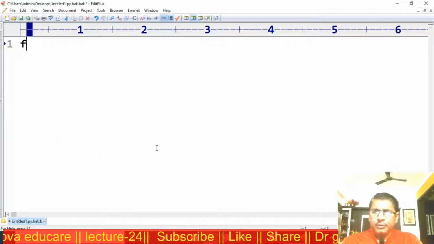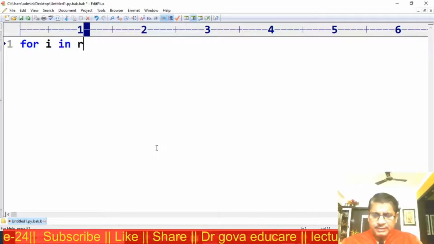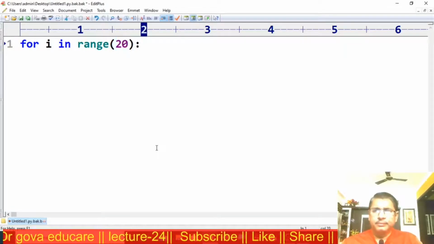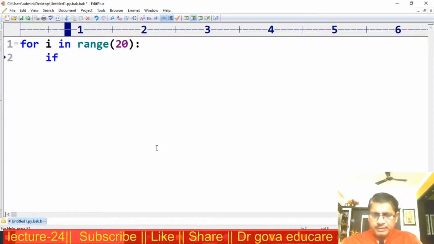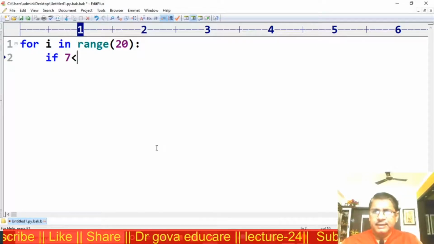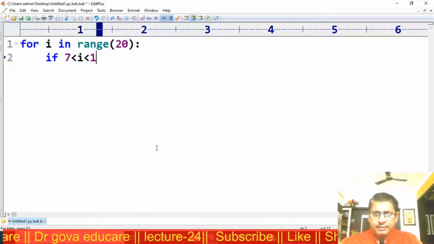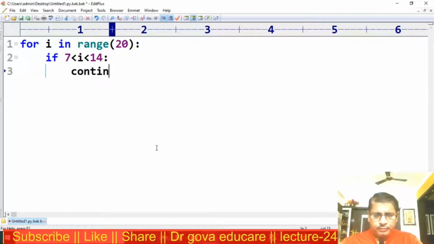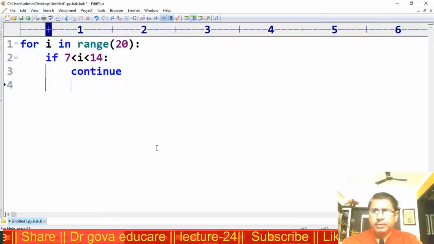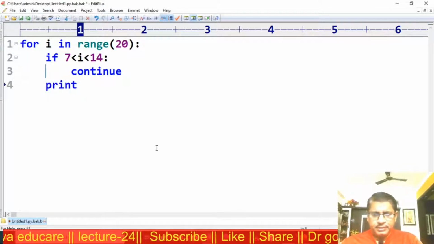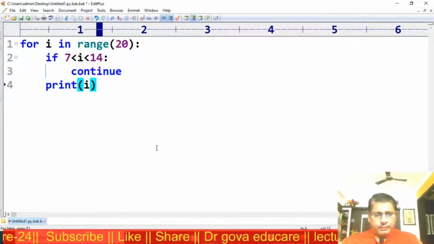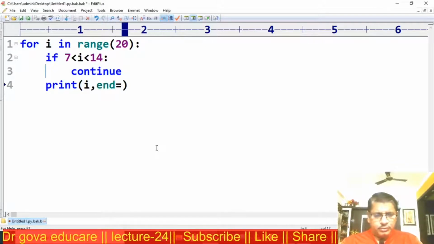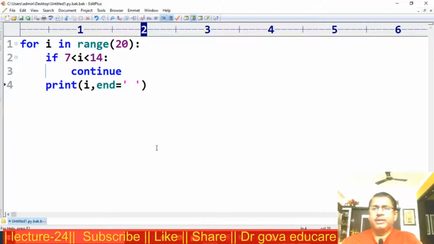This is the output. For i in range 20, if 7 is less than i is less than 14, continue, otherwise print i, comma, end is equal to a space. Now observe here, this is the output.